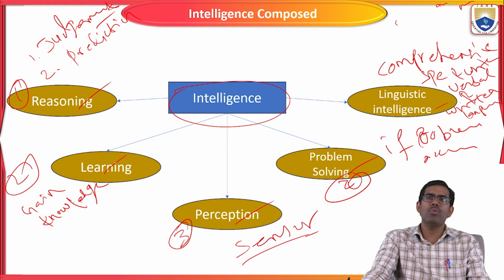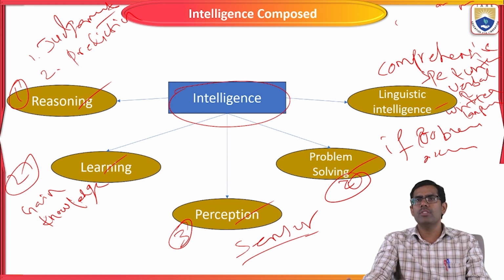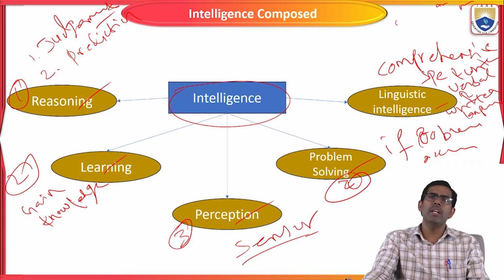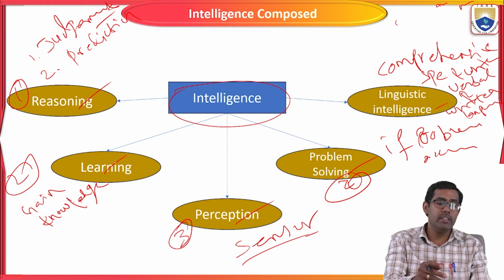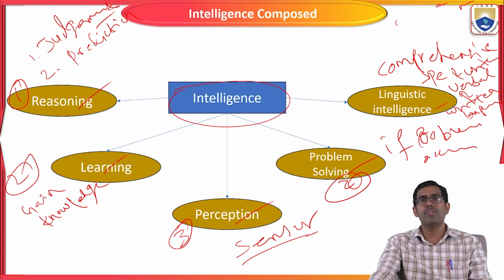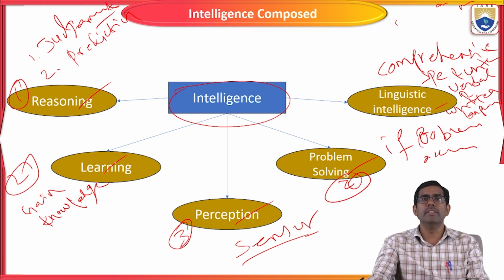You should be clear about the artificial intelligence based system. So artificial intelligence is composed of reasoning, learning, perception, problem solving, and linguistic intelligence.